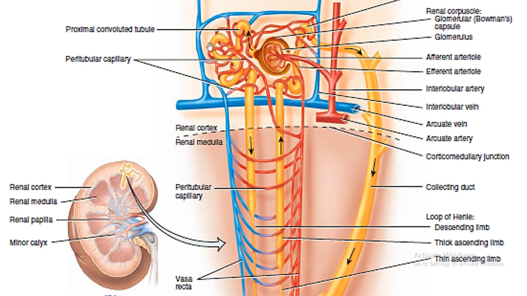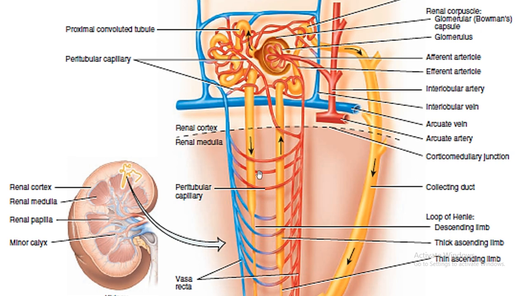These are coil-like structures, that's why they are known as convoluted tubules. Proximal, because it is near the starting point of the nephron. That's why it is known as the proximal convoluted tubule. It is a coil-like structure, and the entire thing is present in the renal cortex. Here the process of reabsorption and other processes will take place. We'll come to these processes which exactly take place in the kidneys.